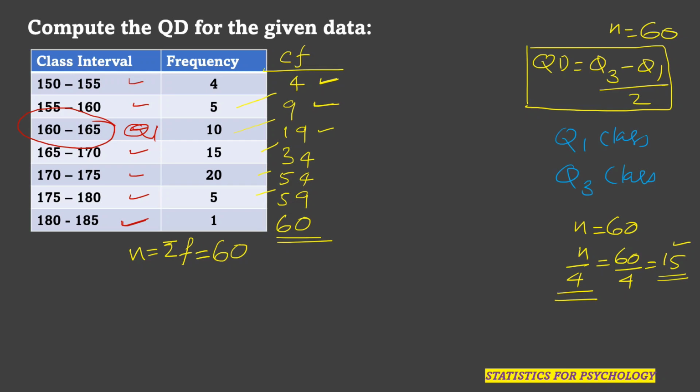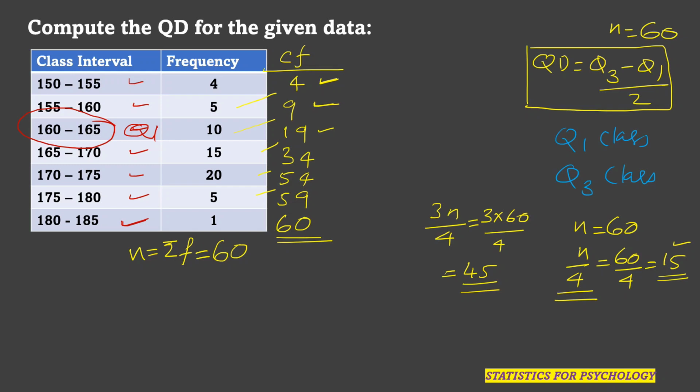Similarly, we need to find out what is Q3. To calculate the Q3 class, we need to find 3n by 4. So 3n by 4 is equal to 3 into 60 by 4, which is 45. Now let us see which class 45 falls in, as per the given cumulative frequency.